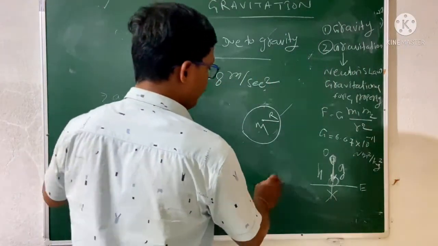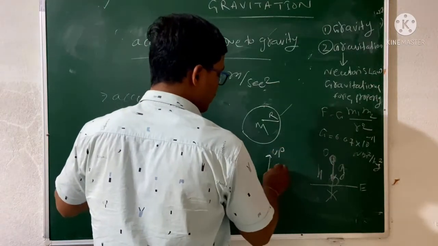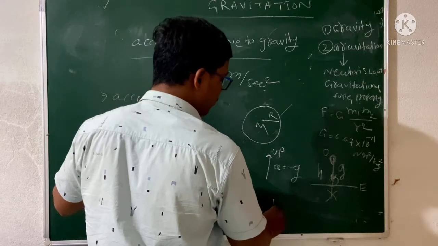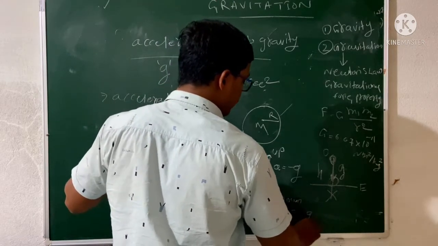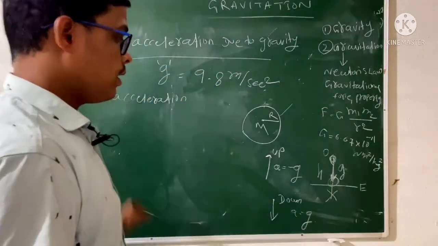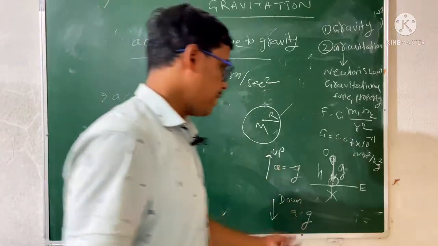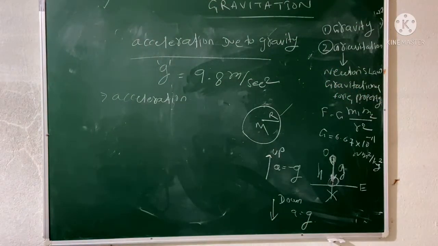So when you are moving upward, this value will be minus g. When you are moving downward, that acceleration value will be g. We have already seen it in our projectile motion. When we go upward it is minus g, and when we go downward our acceleration will be plus g.